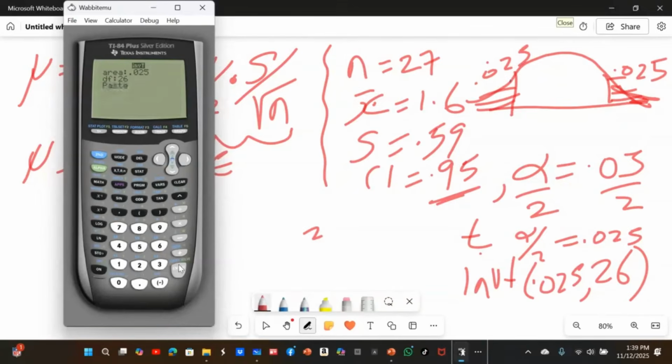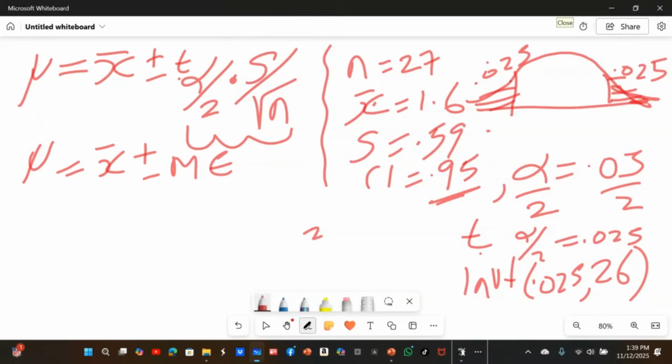So I'm going to paste. Therefore, the critical value on the left is negative 2.026.